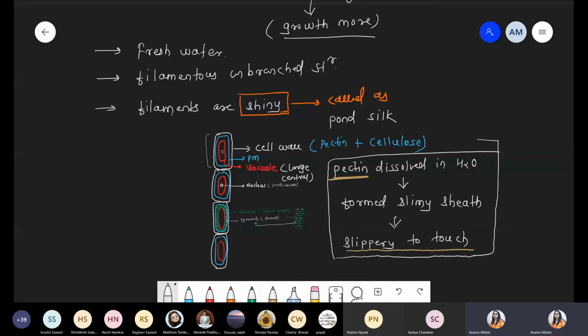Sometimes the pectin dissolves in water and forms a slippery feel to the touch. It forms a slimy sheet. Now a large central vacuole is present. Inside the vacuole, the nucleus is present. And whenever we talk about the chloroplast, these are ribbon shaped, and on the chloroplast several pyrenoids, that is starch storage bodies, are present. Got it? Is this point clear, everyone?